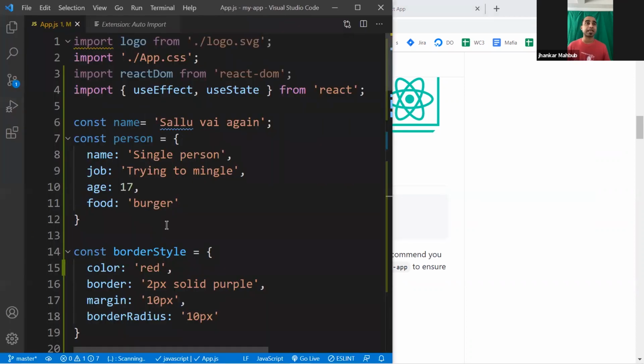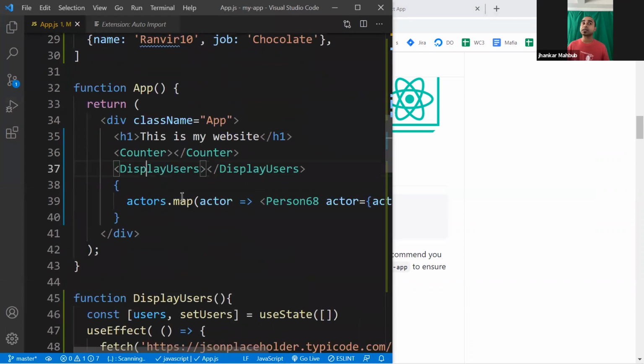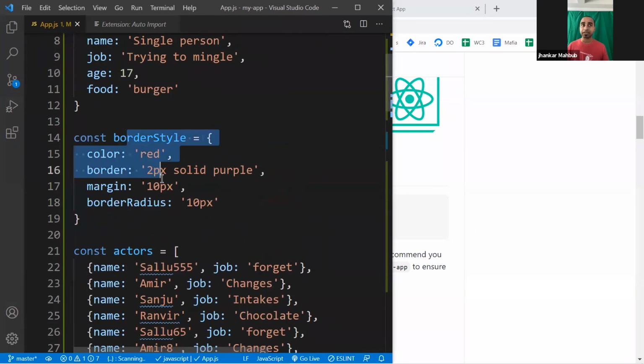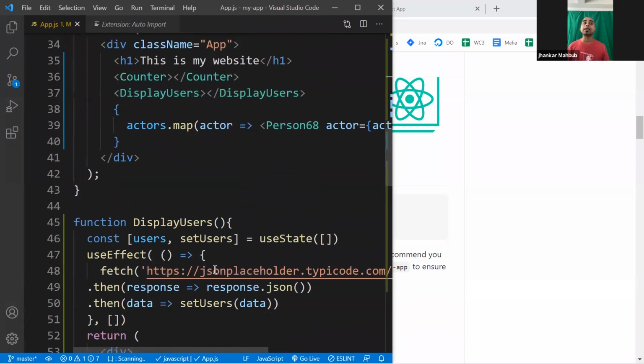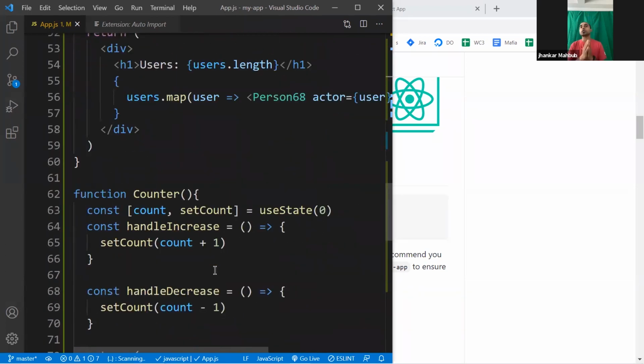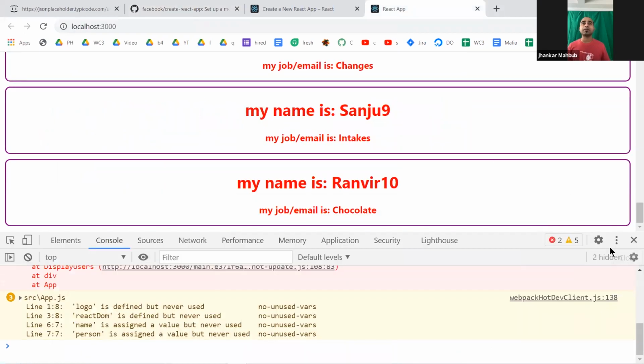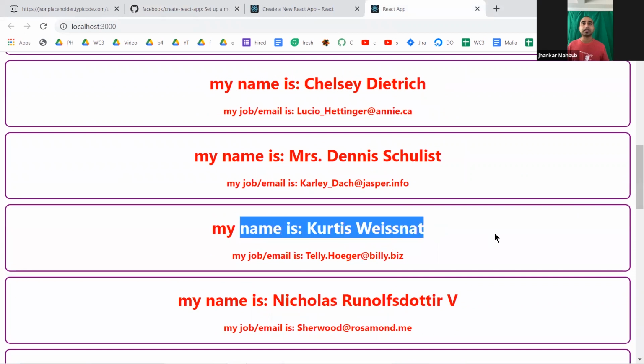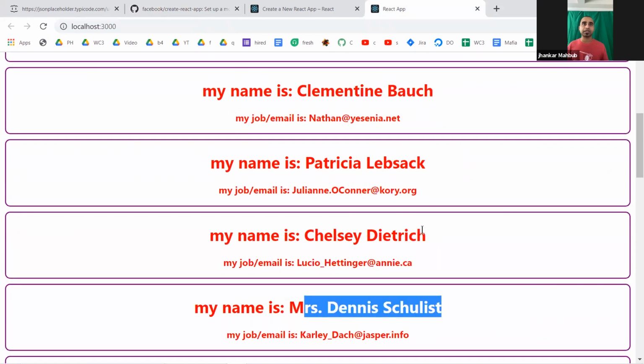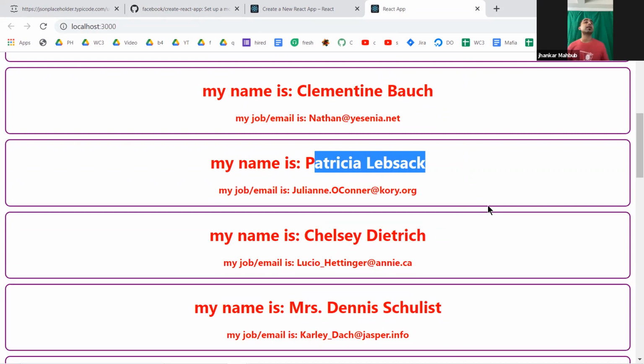JSX is nothing but writing HTML inside JavaScript. Then we used some dynamic style this way. And then we added something called props. Props help us create something similar in look, but different in data, like here. You see, everybody is similar in look but different in data. This one is Kurtis or Dennis or Chesley or Patricia. The same core concept is used in pretty much all modern applications, like you have seen in Amazon.com, maybe Adobe. If you go to pretty much any website, you will see this type of thing.